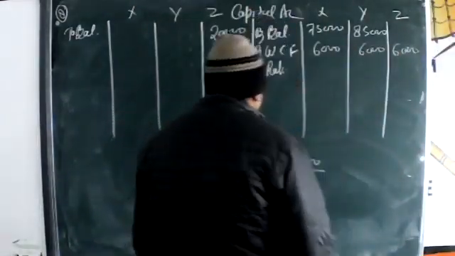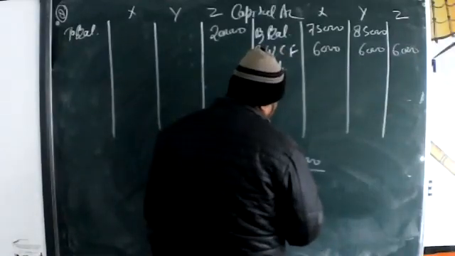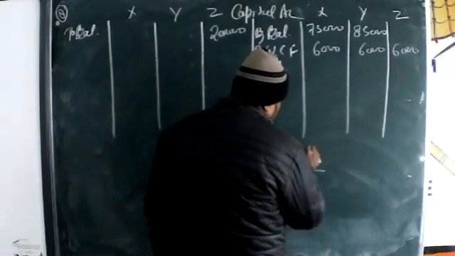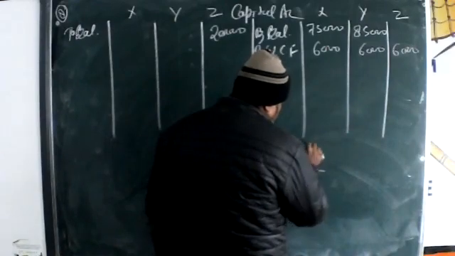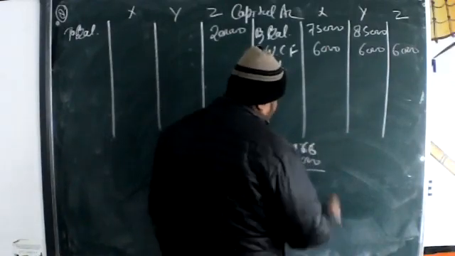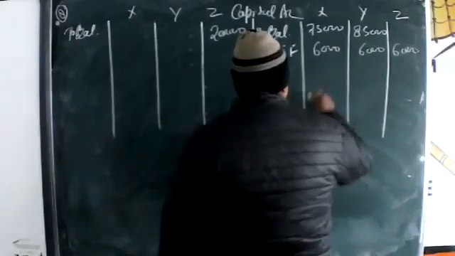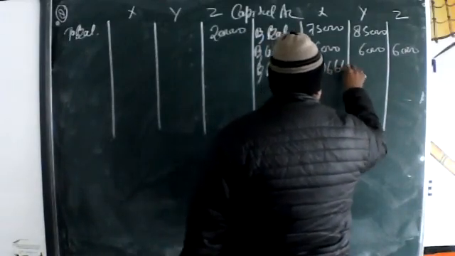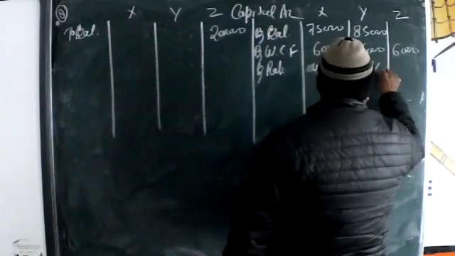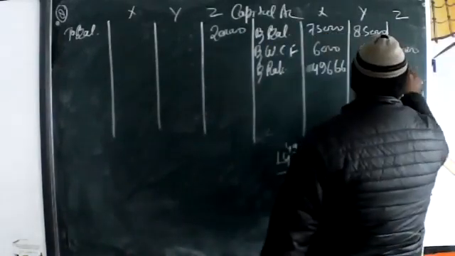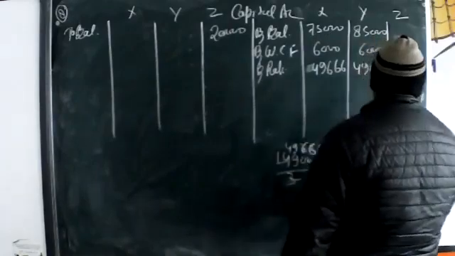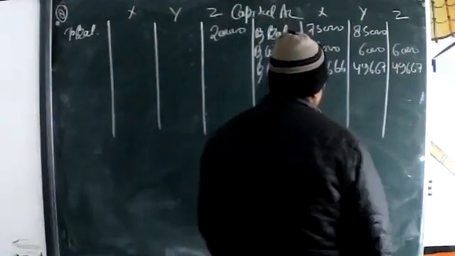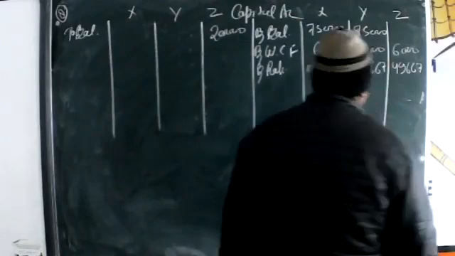Just ignore the point. 49 is 6, 6, 6, 7. On this one we adjust 7, 7, 14, and 6. Let's go.